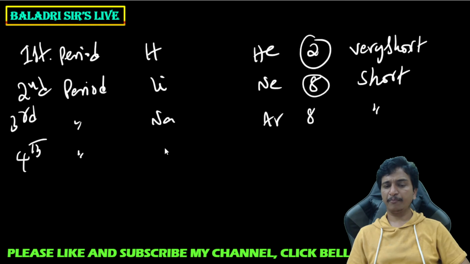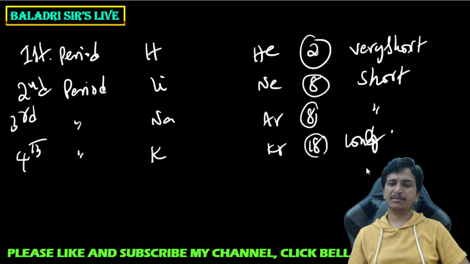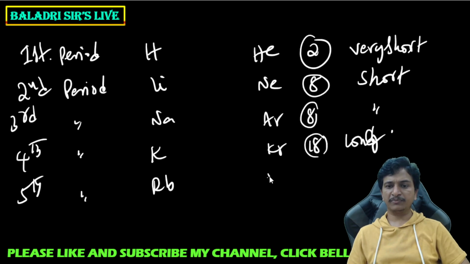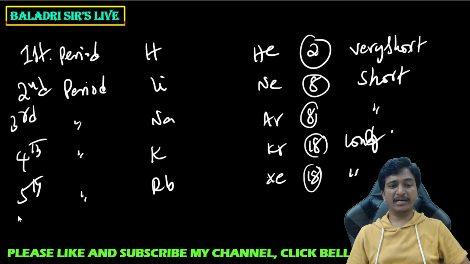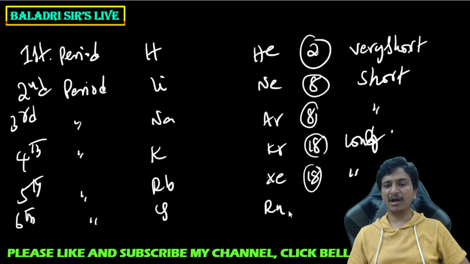Now there is a fourth period. Fourth period contains from potassium to krypton. 18 elements are there. And it is called long period. And you can take the fifth period. The starting element is rubidium and the ending element is xenon. Here there are again 18 elements. It is also called long period. Now you can take the sixth period. The starting element is cesium, ending element is radon. There are 32 elements. It is called longest period.